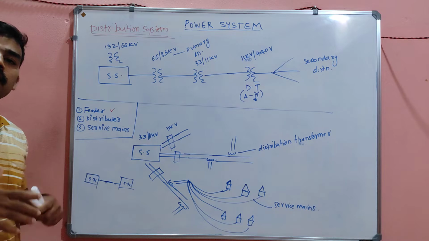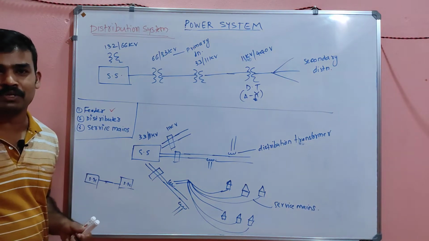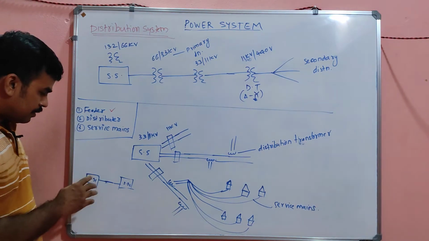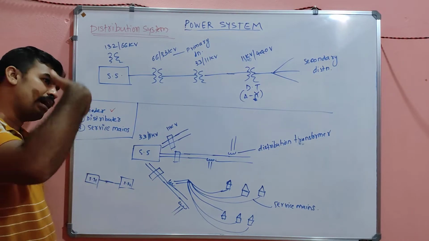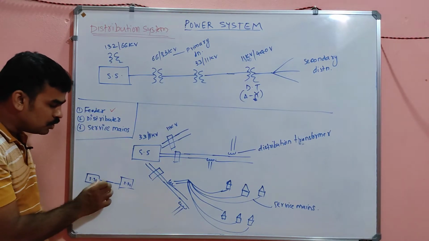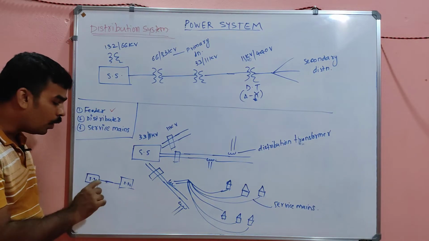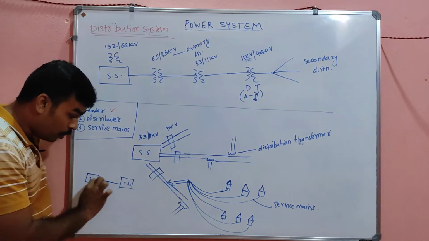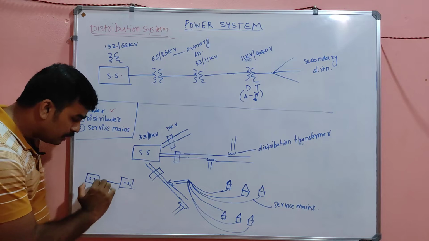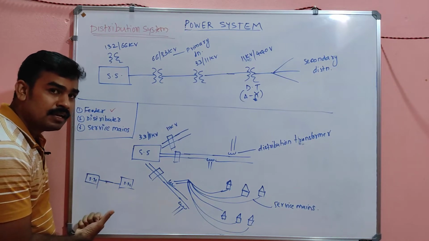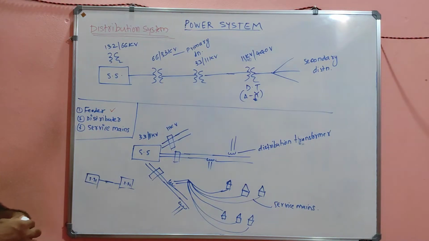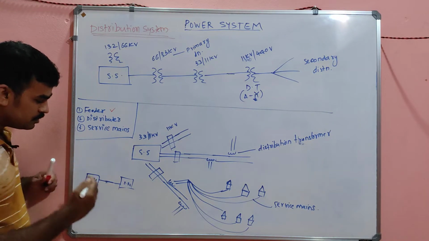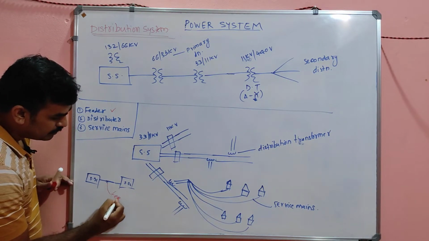Tappings means definitely there will be a utilization of power. So from substation 1 to substation 2, or from a generating station to another substation, if there is only transmission and no tappings are taken from the conductor, then it is called a feeder. So this is a feeder.